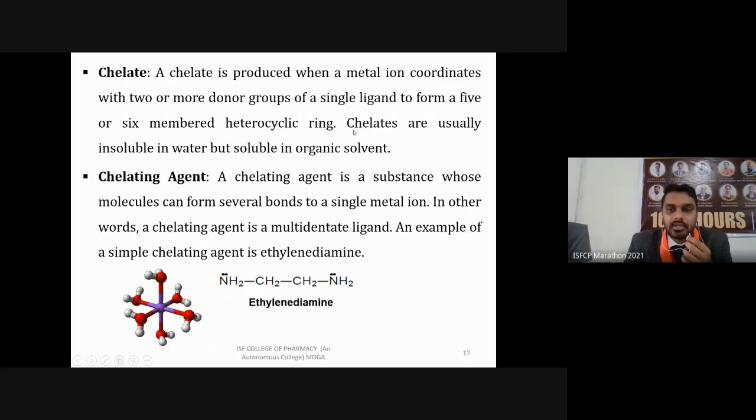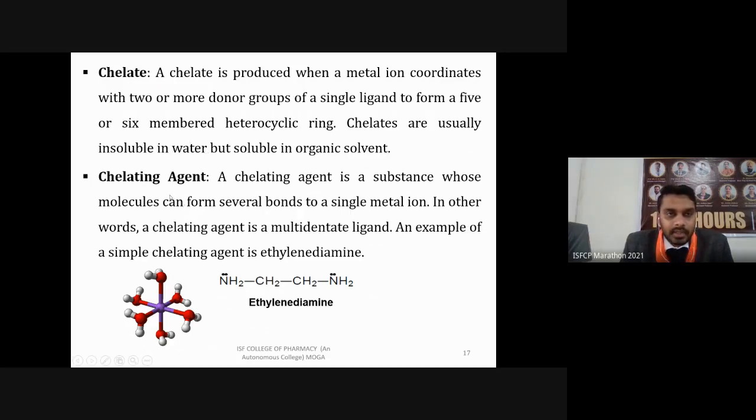Chelates are usually insoluble in water but soluble in organic solvents. As soon as you add the ligand, the metal ion present will form a complex via coordinate bonds with these donor groups. These groups are electron donors and they form a complex with the metal ion. In this complex you can see 5 membered or 6 membered heterocyclic rings. This complex generally formed is insoluble in water, but soluble in organic solvents like acetone, ethyl acetate or DCM. But they are completely insoluble in aqueous medium.